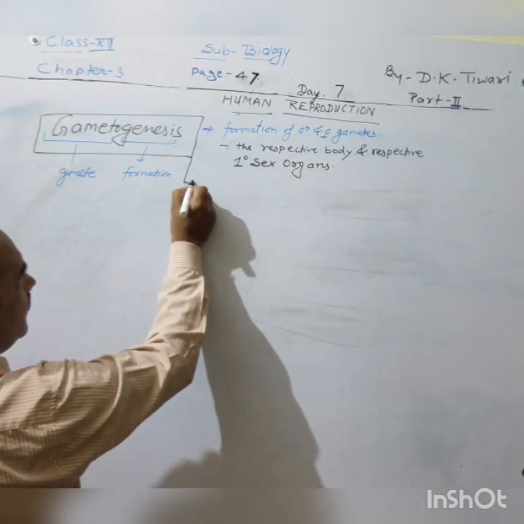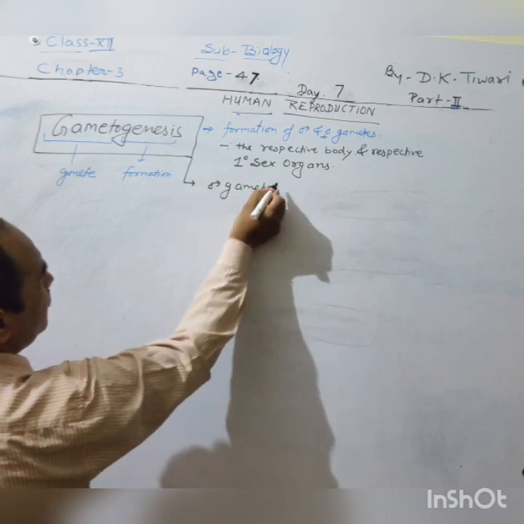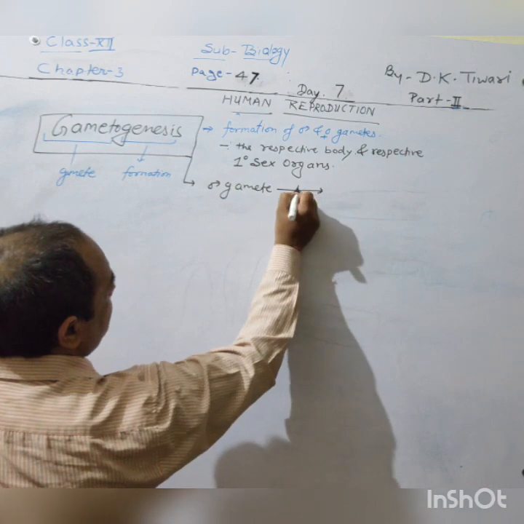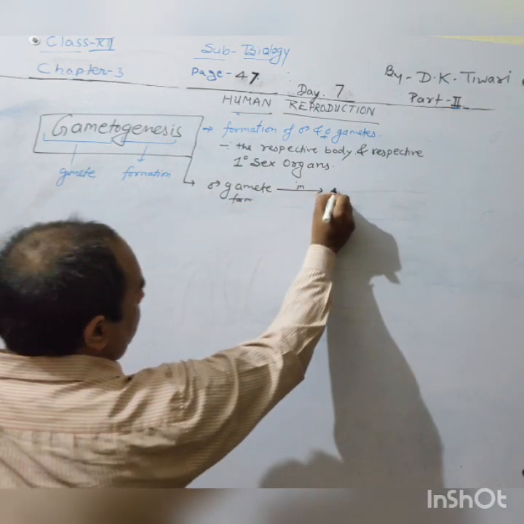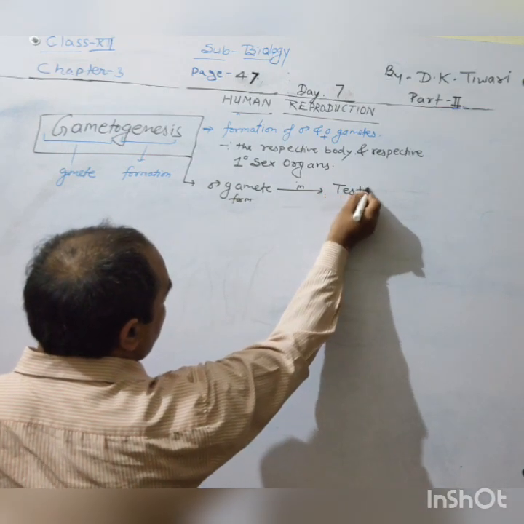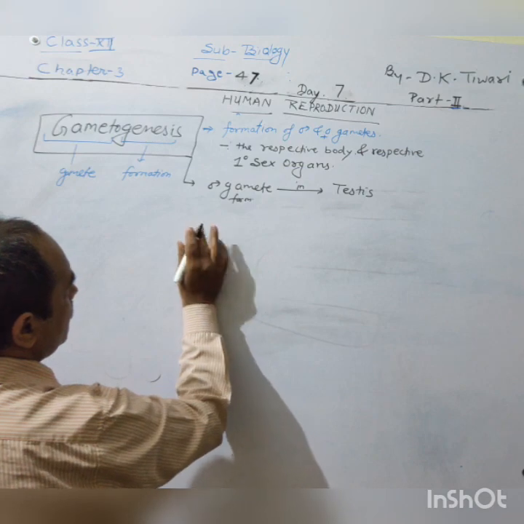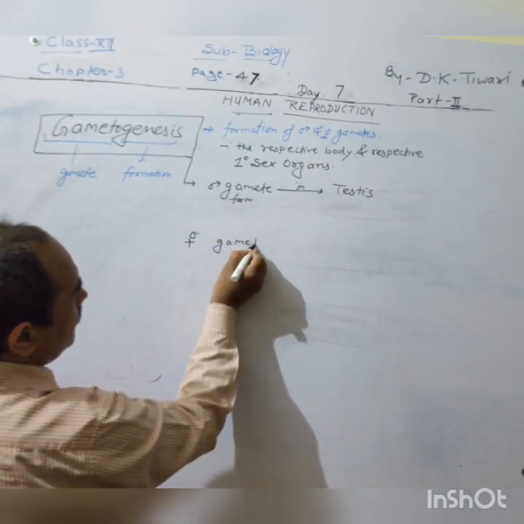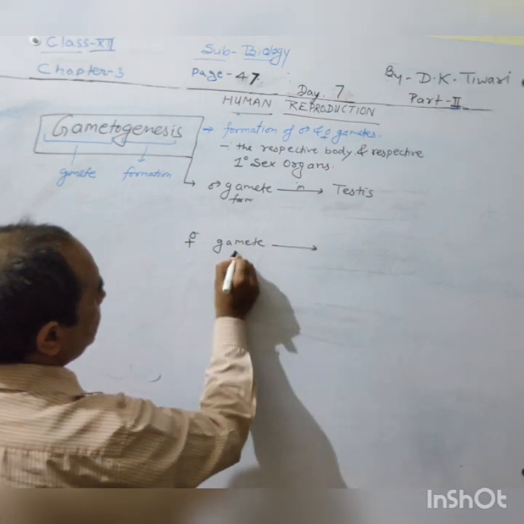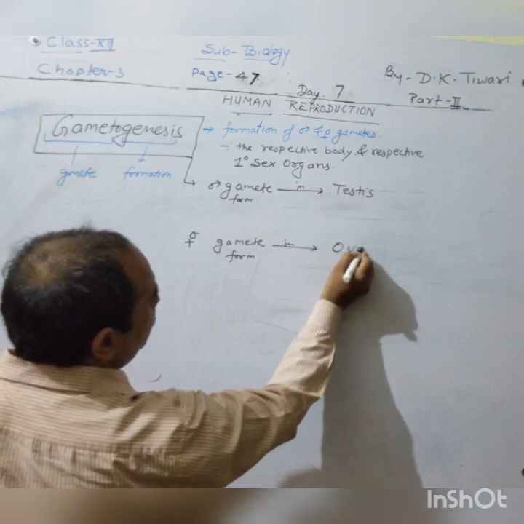So the male gamete will be formed in where? Testis, and the female gamete will be formed in ovary.